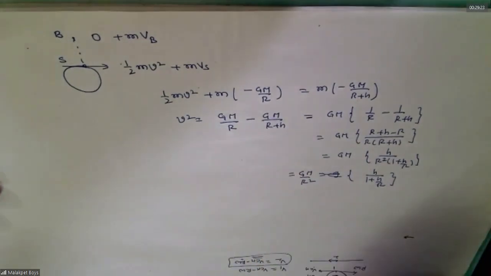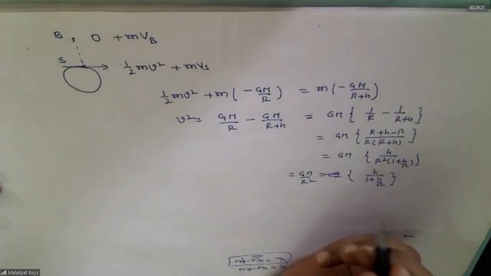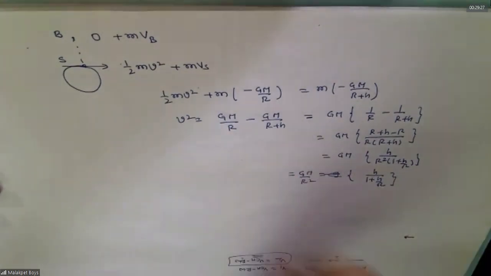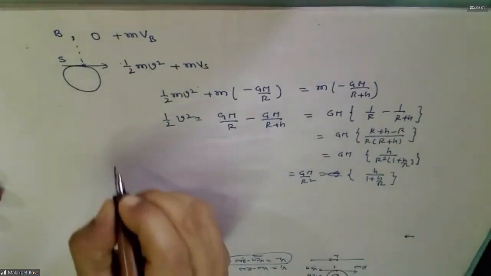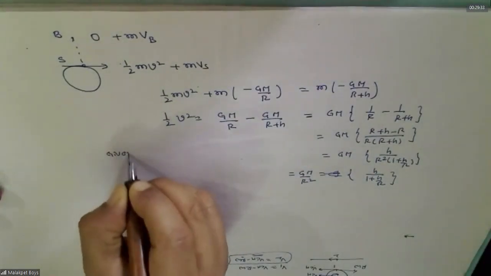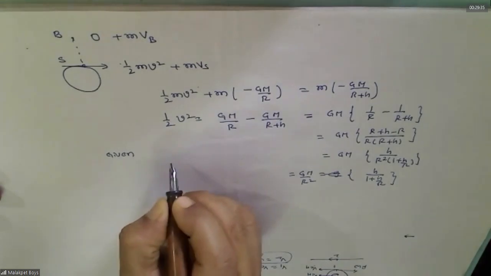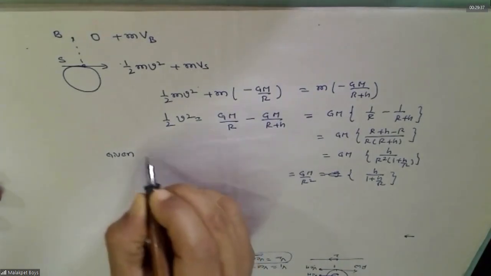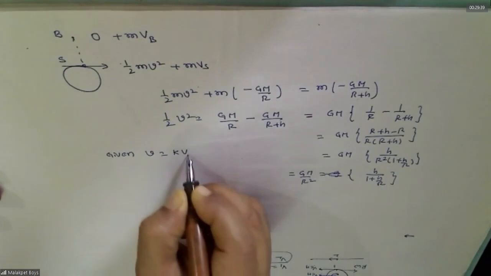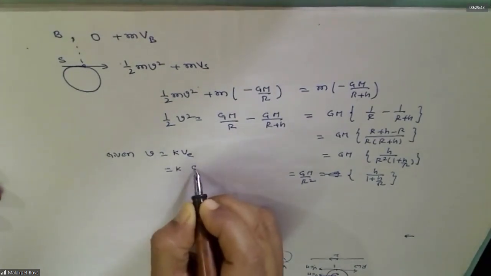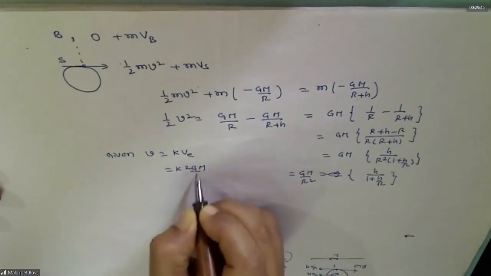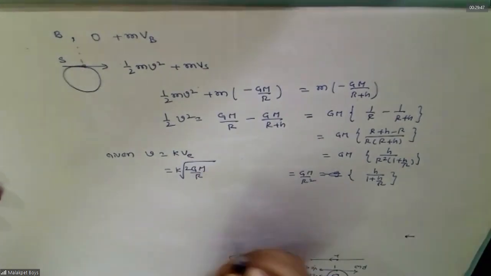Do you agree till here? What is given? Given velocity equals kV, you know. Yes, sir. What is escape velocity? Root 2GM by R now. Yes, sir. Substitute that here.